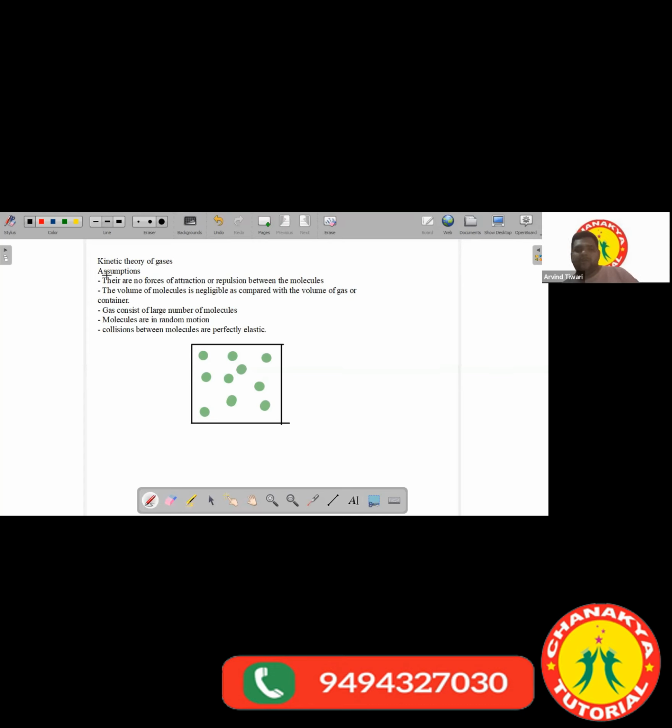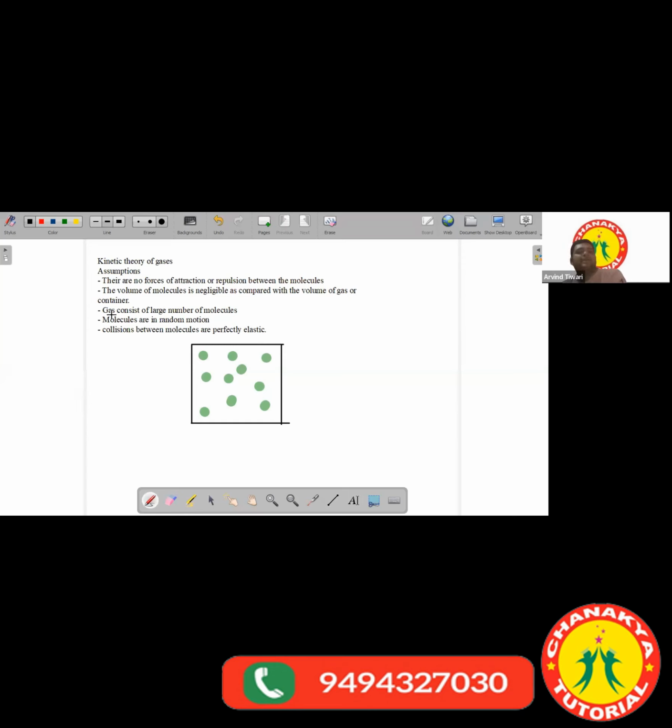The second point, we assume that the volume of the molecules is negligible as compared with the volume of the gas or container. The gas molecules are very small. We know that the size of the molecules is very small. So if you compare the size of that molecule with the size of this container, it's very small. Hence we say that it's negligible. You can neglect the size of the molecules.